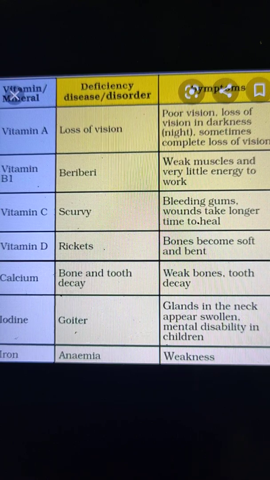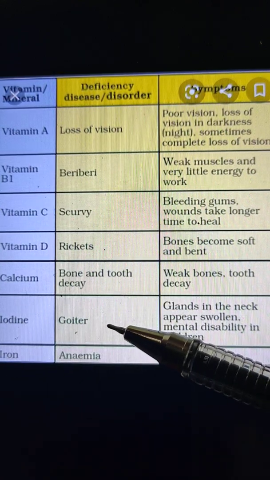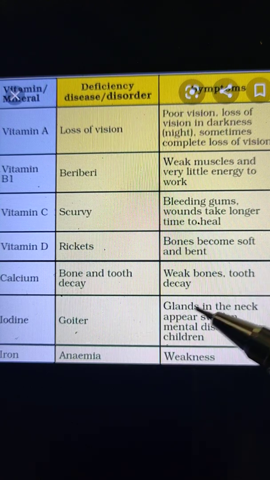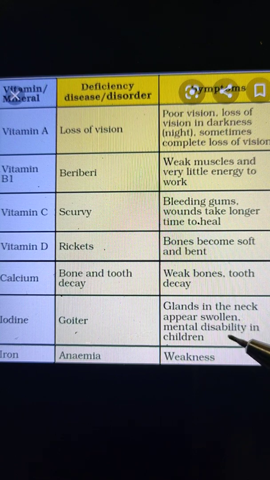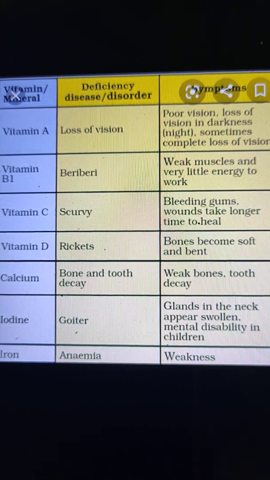Now the next mineral is iodine. The deficiency disease is goiter, and the symptoms are glands in the neck appear swollen, and mental disability in children. So the deficiency of iodine causes mental disability in children, and the glands which are present in the neck appear swollen.